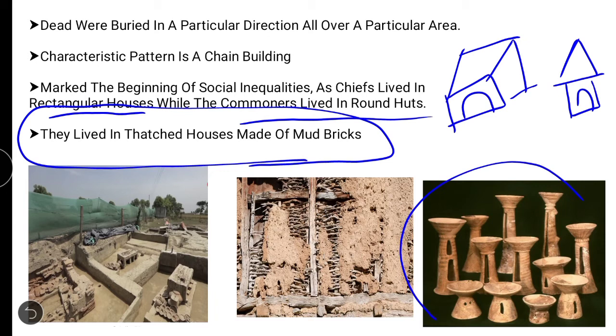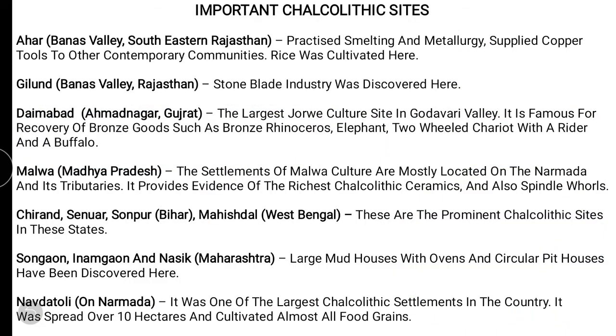Here you can see the pottery which they made in this Chalcolithic period. Very important, guys. Pottery in this period gained maximum importance because they started painting the pottery, applying different colors. Now, what are the important Chalcolithic sites? This is very important because questions may come from the economy-wise changes and the important sites. First criterion is the important sites. They'll ask where a particular ornament of a particular site has been excavated, and which age it belongs to.